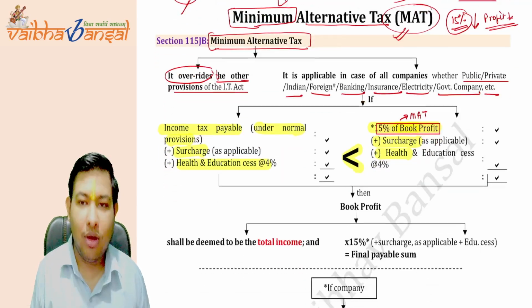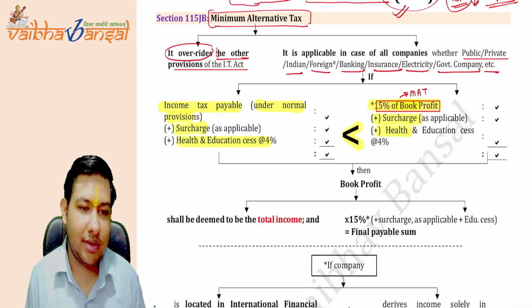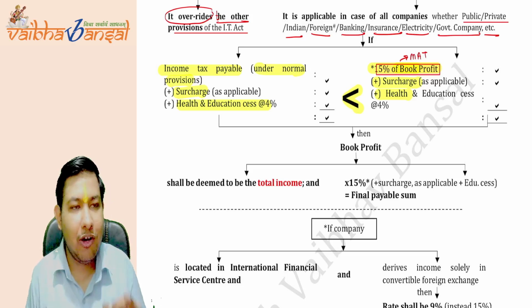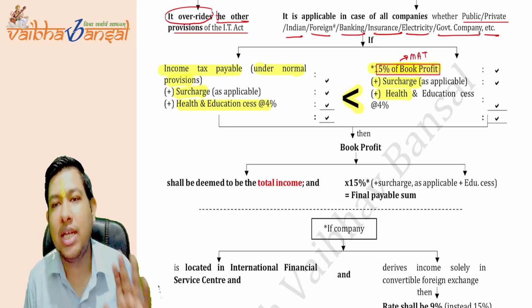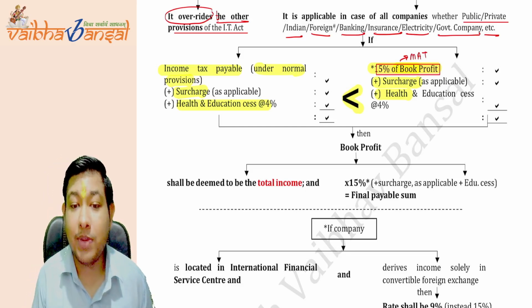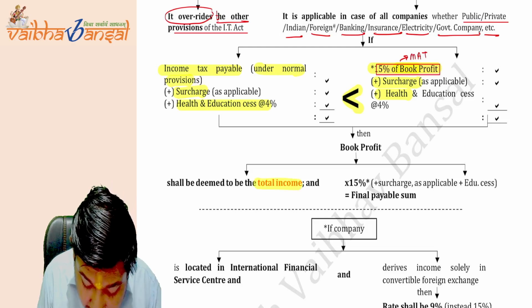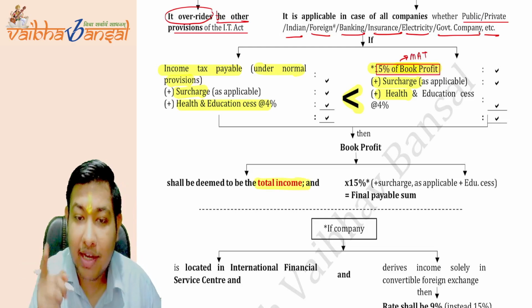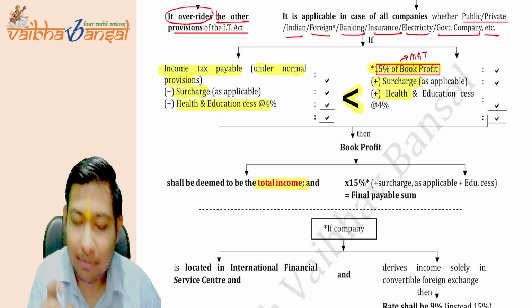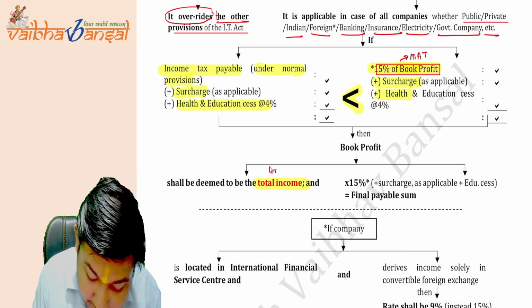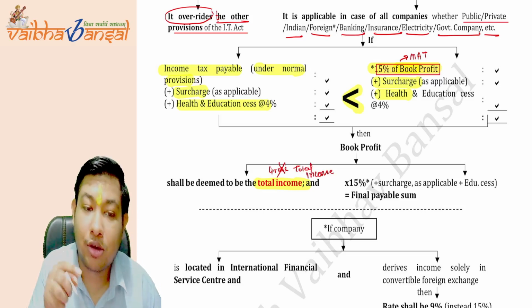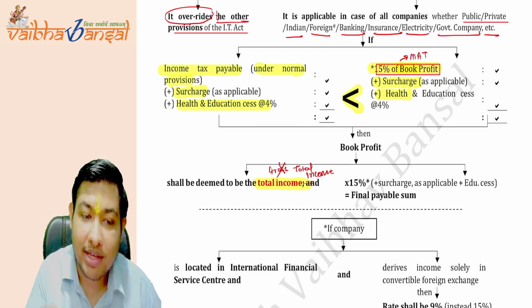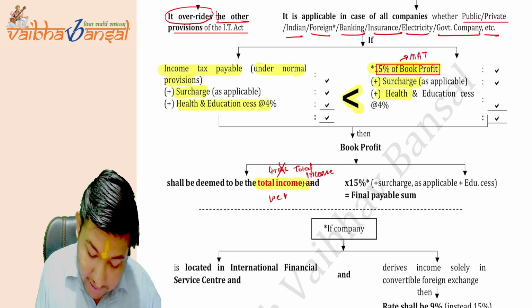Clear? Now, what is the book profit? See, book profit, the government says that the book profit shall be deemed to be the total income of the company. That means what? Total income. I am repeating again, it is a total income. It is not a gross total income. Are you understanding? It is not a gross total income.